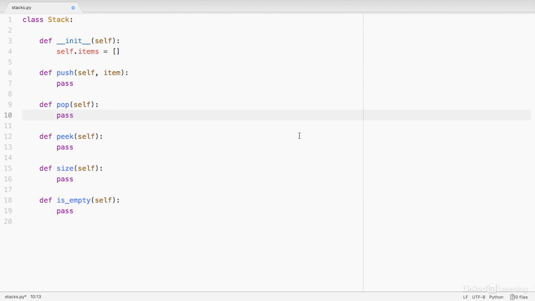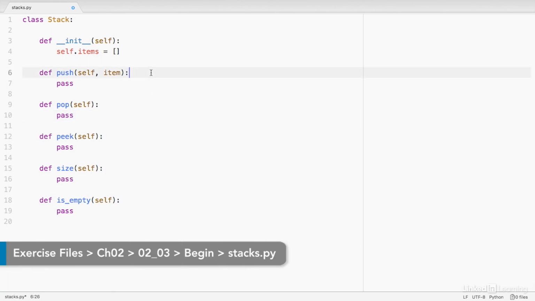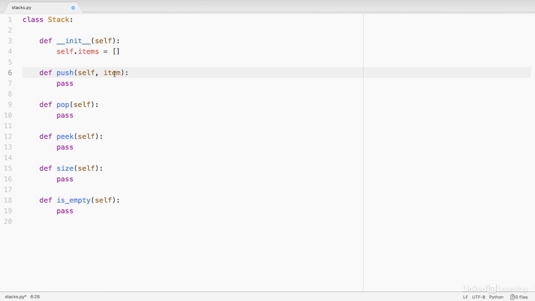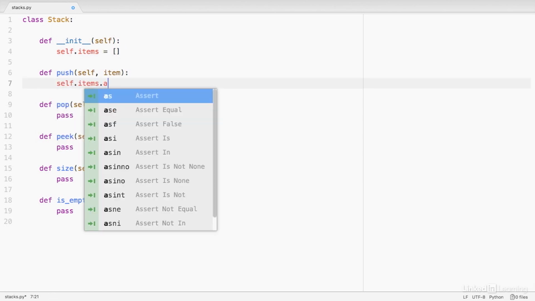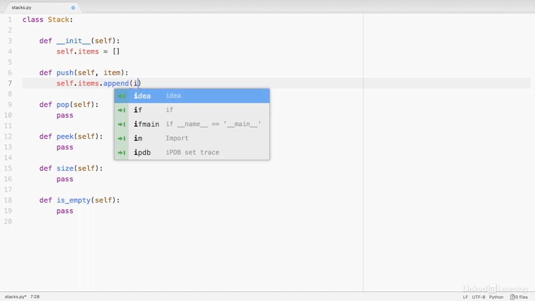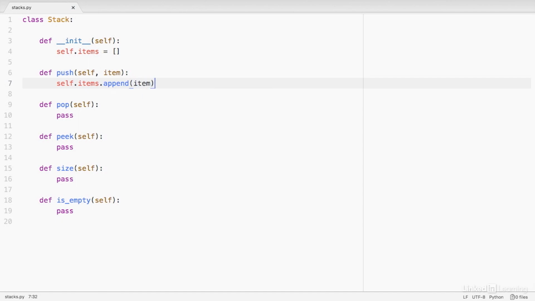The first method we can flesh out is this push method, and this is the method that's going to allow us to add an item onto the stack. We've already specified the item here, and so now we just need to append that to the list that we've created above. So we'll just say self.items.append, and we'll pass in the item that we want to add.